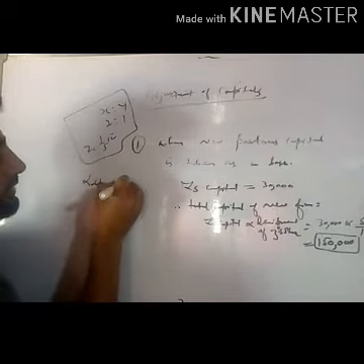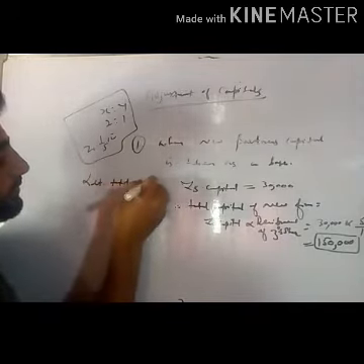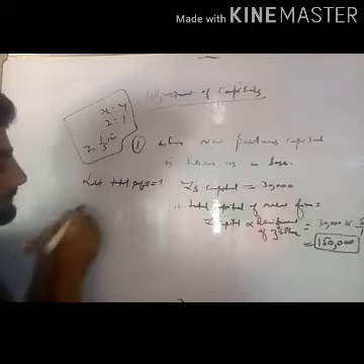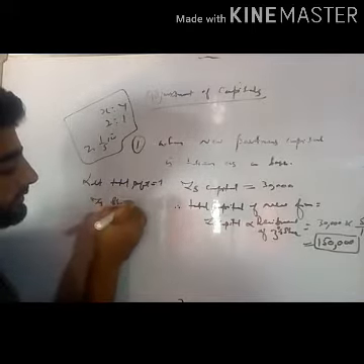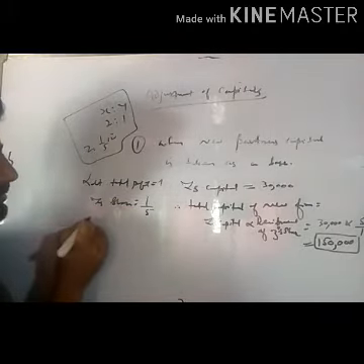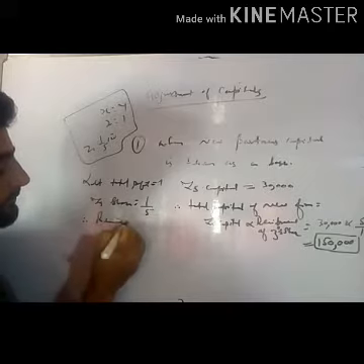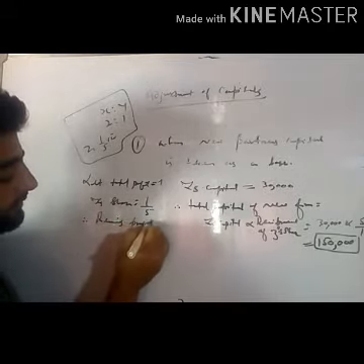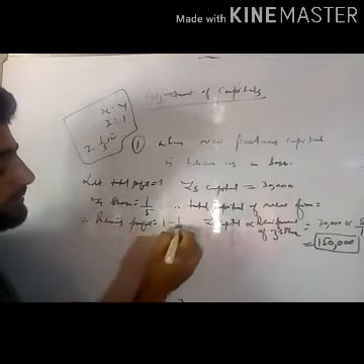Let total profit be equal to 1, Z's share is equal to 1 divided by 5. Therefore, remaining profit is equal to 1 minus 1 divided by 5.